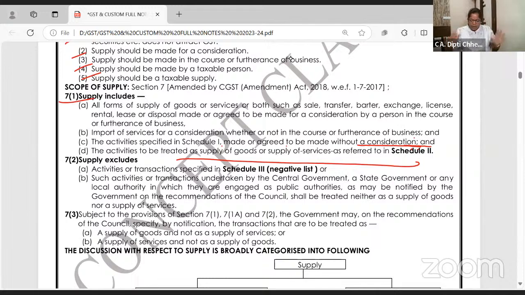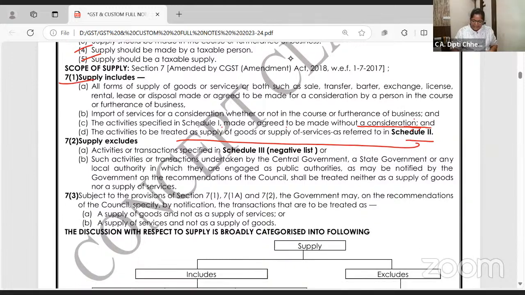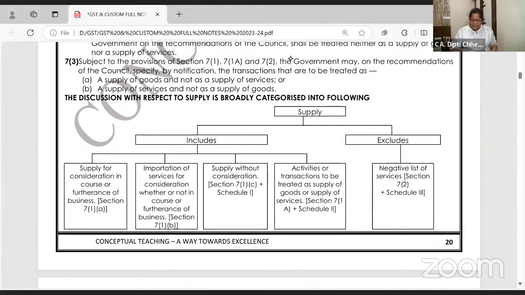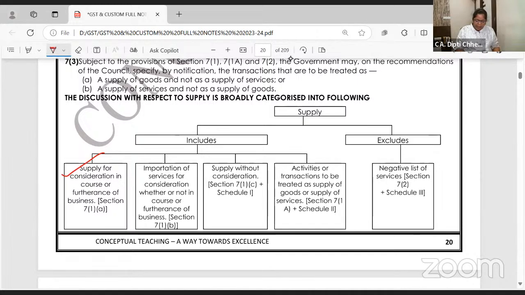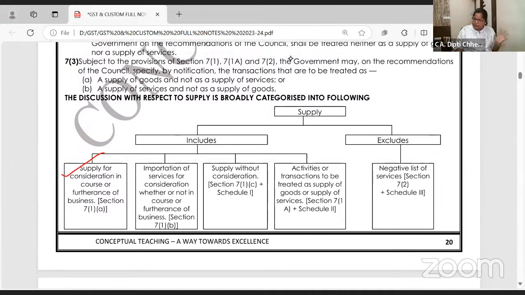With your common logic, you can do schedule 2. Then we'll go to schedule 3. That is your negative list. Okay, see. Supply for consideration in course of furtherance. All the parameters, 7.1a done. Import of service with or without, done. Supply without consideration, 7.1c, deemed supply, khatam ho gaya. Now we are in schedule 2 and 3.